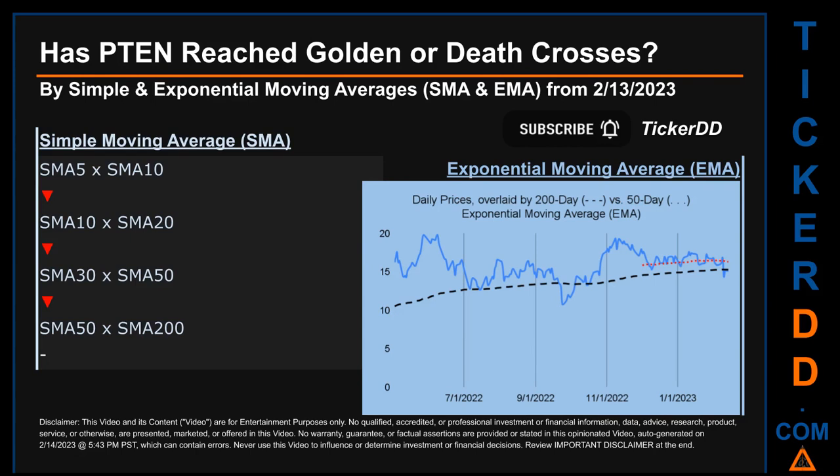For our opinionated analysis off third-party and abstracted data, we decided to look at both simple moving average (SMA) and exponential moving average (EMA). The latter calculates moving average by giving more weighting to recent prices.